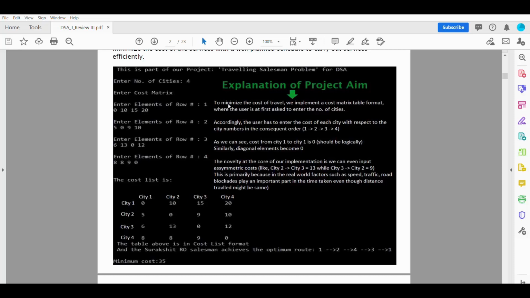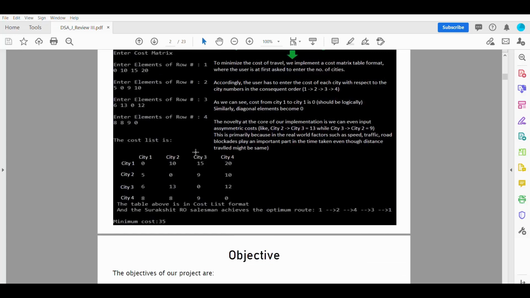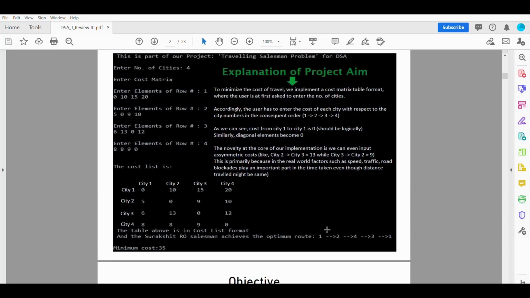So then we enter the elements row by row, and what it outputs is the route the salesman should follow, the optimum route, as well as the minimum cost of travel. So here, once the person goes from city 1 to 2, 2 to 4, 4 to 3, 3 to 1, the cost of travel becomes 35.